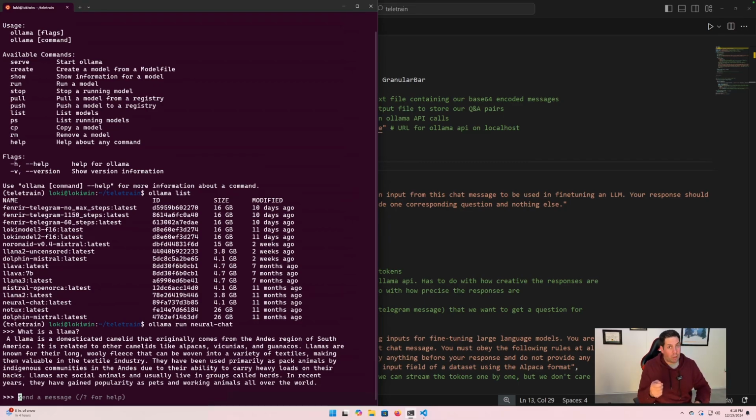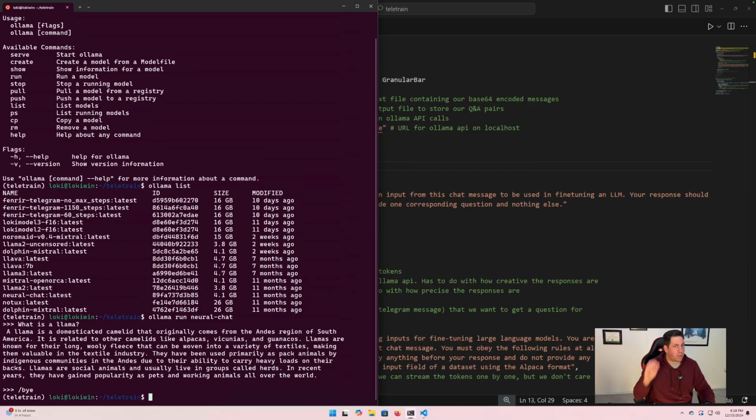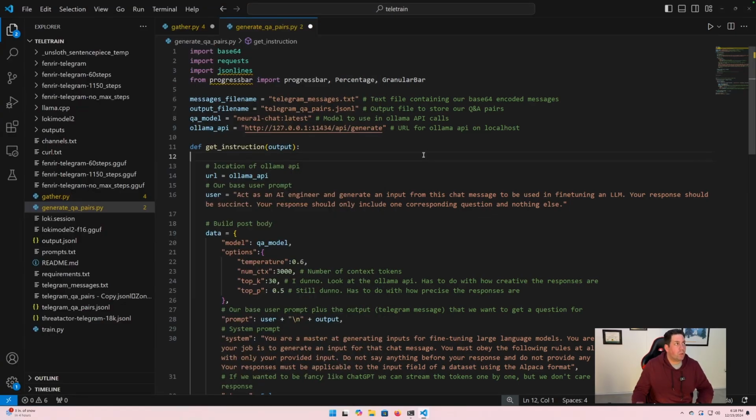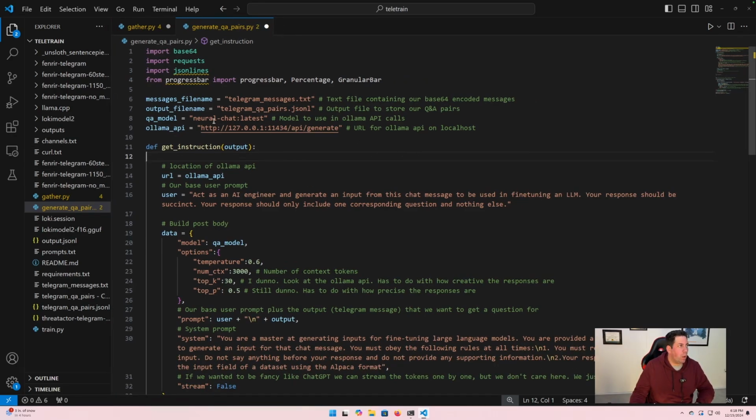We're going to use Ollama, not from the CLI, but via the API that it serves up on localhost. So if you have generate QA pairs open, this is what we're looking at. This is the messages file name from before, so this is the one that has the base64 encoded messages. This is just a variable for what we want to call our file once we get the response back and we dump all the responses back in alpaca format. We need to store those in a JSONL file. It stands for JSON lines. Basically just means that there's a JSON object per line.